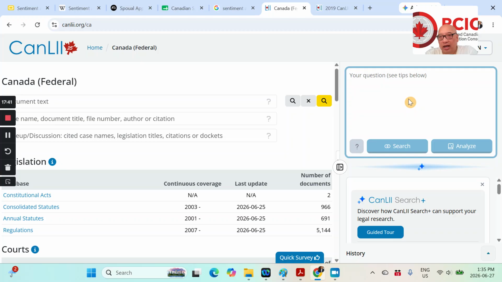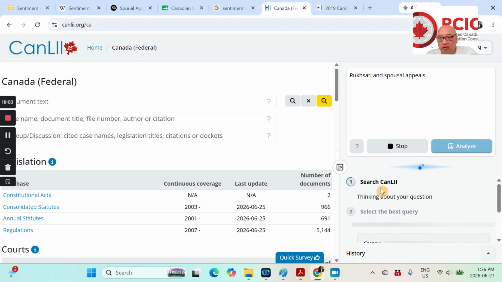So I use the AI side panel quite a bit now, and this was my prompt: Rasadi, spousal appeals. So I did something like that, and I click on search, and it'll go away.